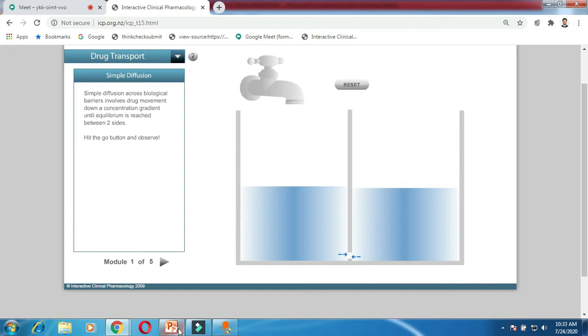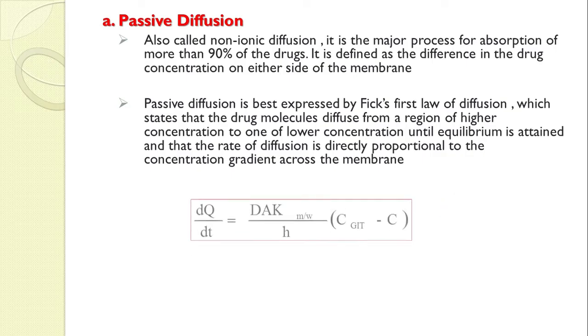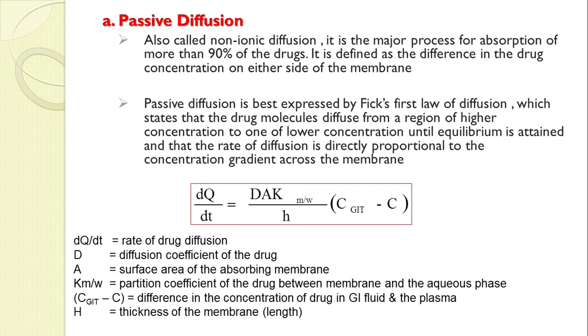Okay, but now you tell me, in Fick's law it is said that passive diffusion will occur only till equilibrium is attained. It means that whenever the concentration of drug in your stomach and in your plasma becomes equal, according to Fick's law the absorption will stop. Is that the condition in our body, will the absorption stop or not? Just unmute yourself and give me the answer.